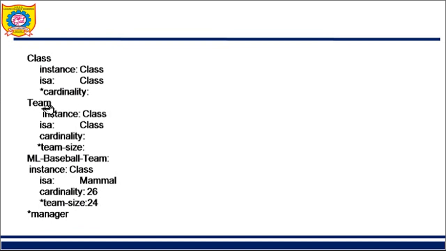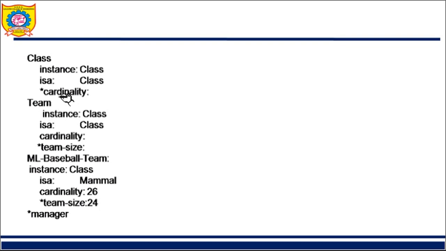About meta class, it says that a class is an instance of another class or a subclass of another class. Team is an instance of class. So this class inherits the properties from the class of which it is an instance.